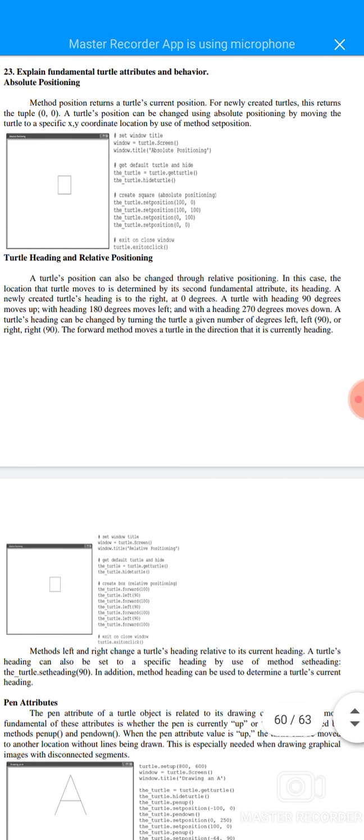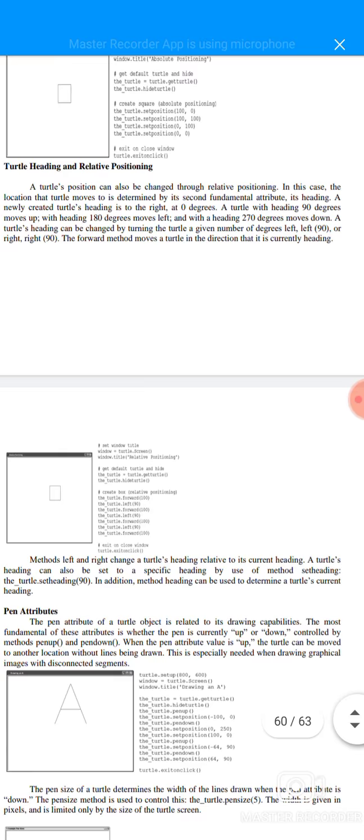Turtle heading and relative positioning. The turtle position can also be changed through relative positioning. In this case, the location the turtle moves to is determined by its second functional attribute, heading. A newly created turtle's heading is to the right, meaning 0 degrees. A turtle heading of 90 degrees moves up, a heading of 180 degrees moves left, and a heading of 270 degrees moves down. A turtle's heading can be changed by turning the turtle a given number of degrees, left 90 or right 90. The forward method moves a turtle in the direction of its current heading.